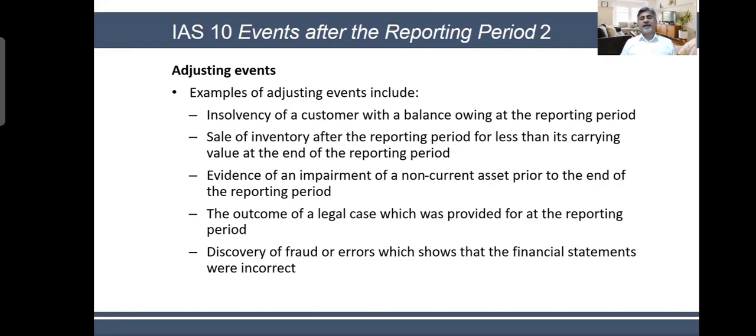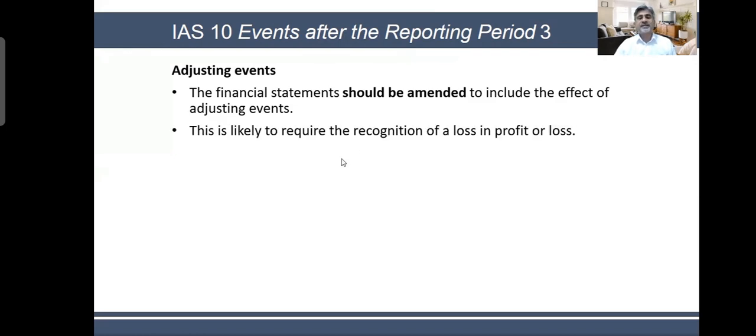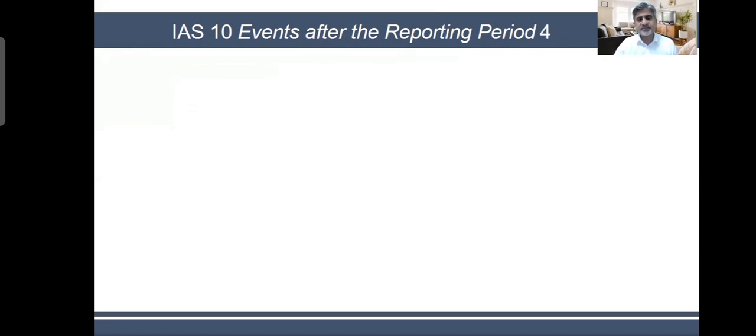Discovery of a fraud or error which shows that the financial statements were incorrect. That's possible. You might have made some error or there was a fraud which was revealed, but revealed between the two periods. After authorization, you cannot do anything. Before authorization, you can. The financial statements should be amended to include the effect of adjusting events. This is likely to require the recognition of a loss in profit or loss.